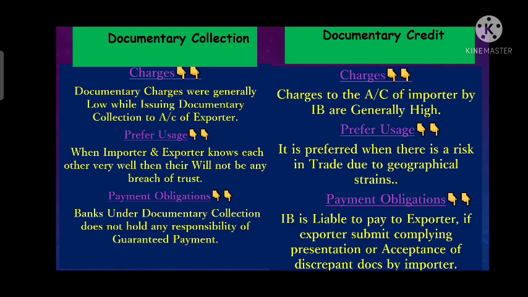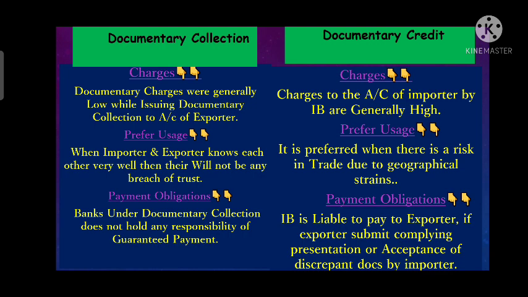Here the role of the bank is just to forward the documents from the exporter bank to the importer bank and the payment from the importer bank to the exporter bank. In documentary collection there is no payment guarantee issued by any of the banks. But in documentary credit there is a payment undertaking issued by the issuing bank. This is also one of the points, the payment undertaking, which we mentioned in our last point under payment obligation, right?